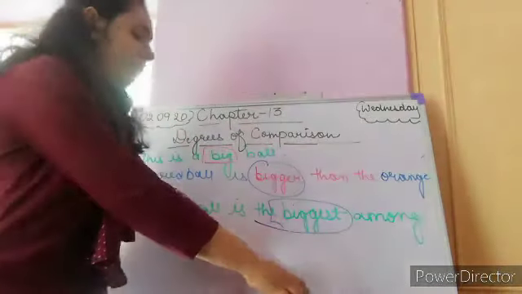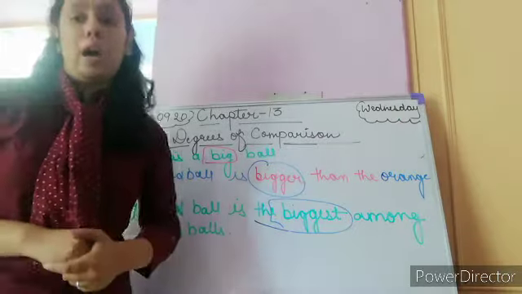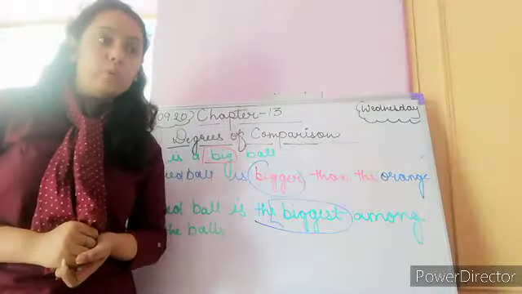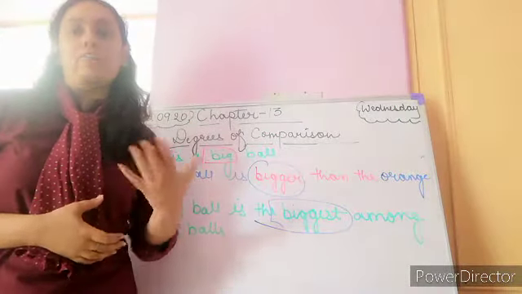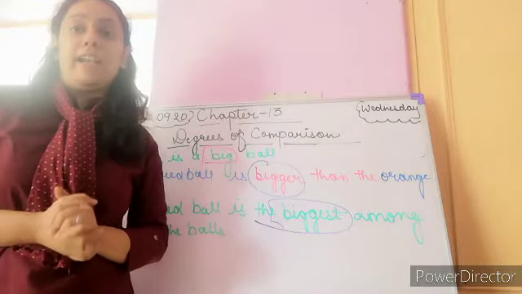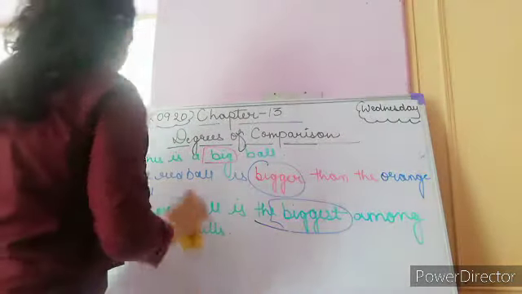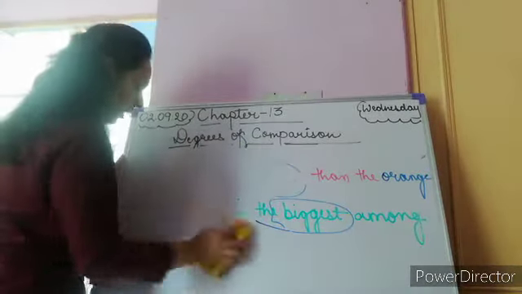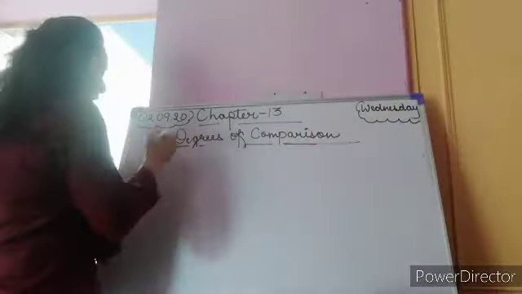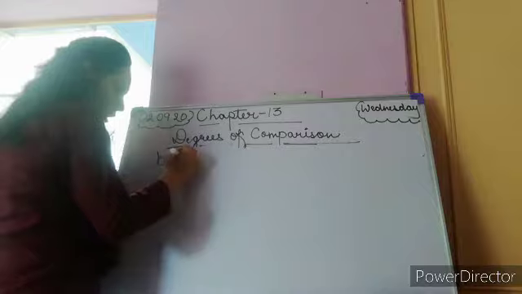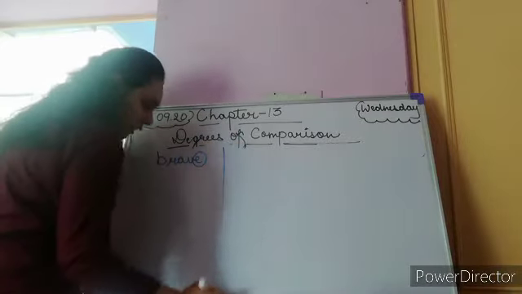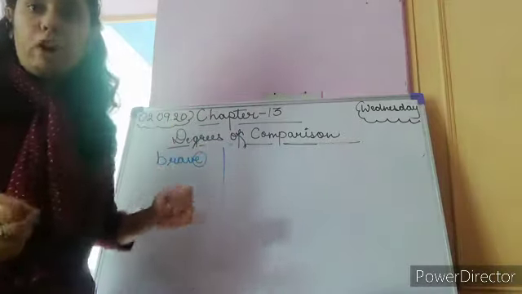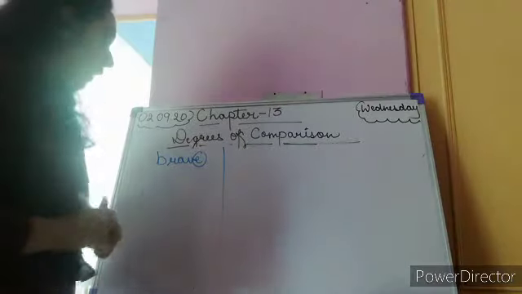Now children, in our previous session I told you how we make comparative and superlative degree of adjectives ending with letter E. For example, look at this word here on the board. Brave is an adjective and it ends with letter E. So this is the positive degree of this adjective brave.